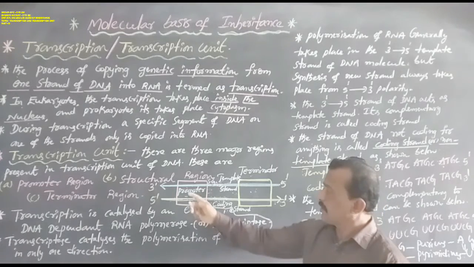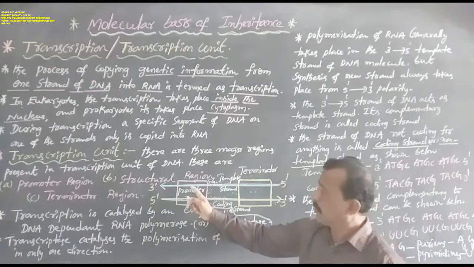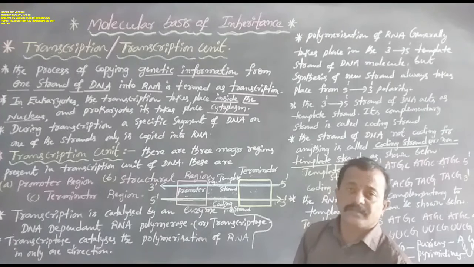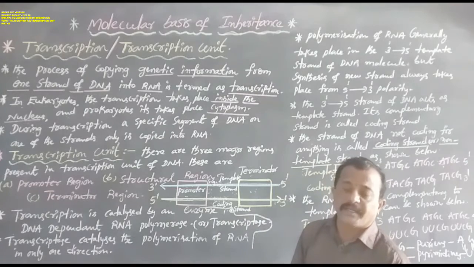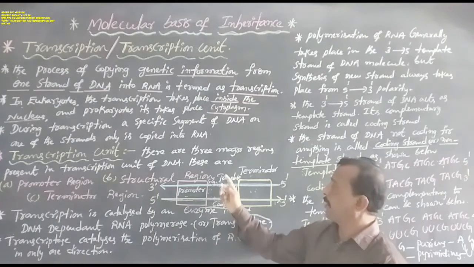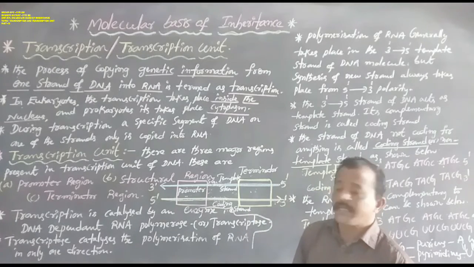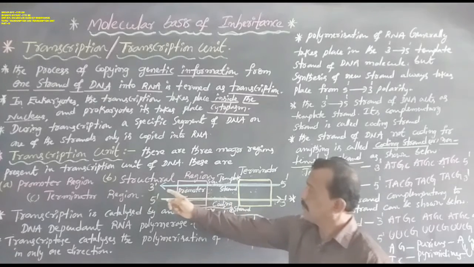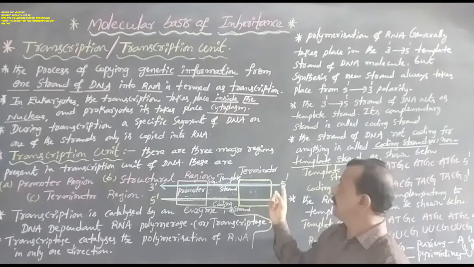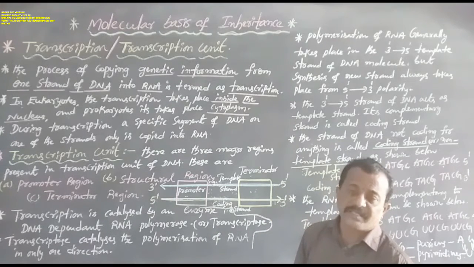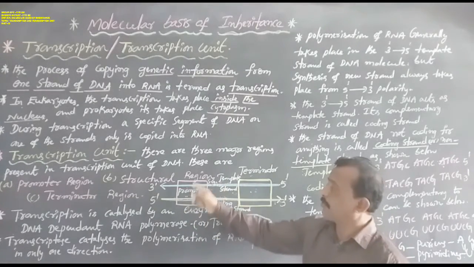So dear students, this promoter region lies towards the 5 prime end of the template strand, whose other end is the 3 prime. This is the upstream and this is the downstream.